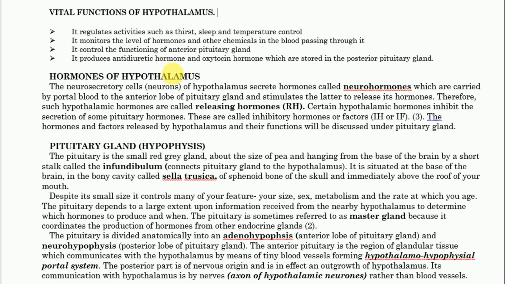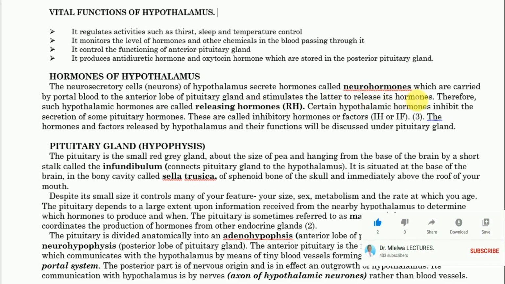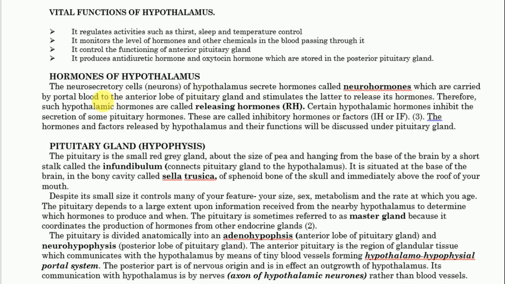Now, let's conclude by discussing the hormones of hypothalamus. The neurosecretory cells or neurons of hypothalamus secrete hormones called neurohormones, which are carried by portal blood to the anterior lobe of pituitary gland and stimulate the latter to release hormones. Kwa tunavyosoma notice tukisema the latter, manake hapa tumesema they are carried by portal blood to the anterior lobe of pituitary gland, kwa hiyo the latter ndo nini?